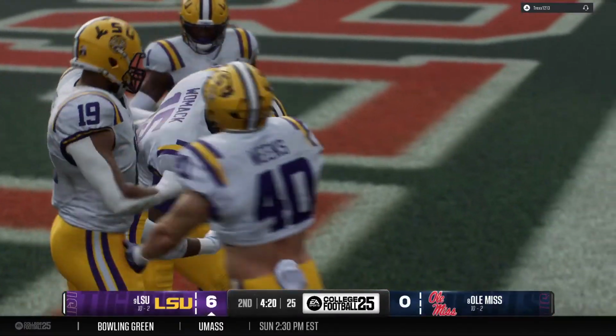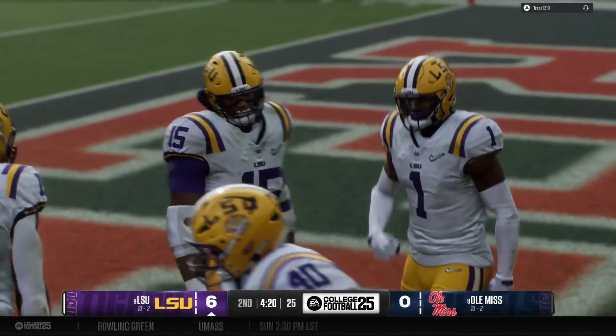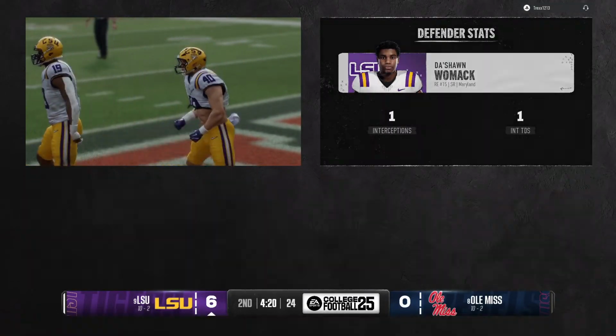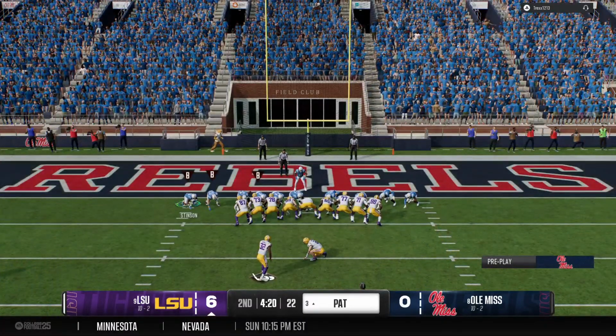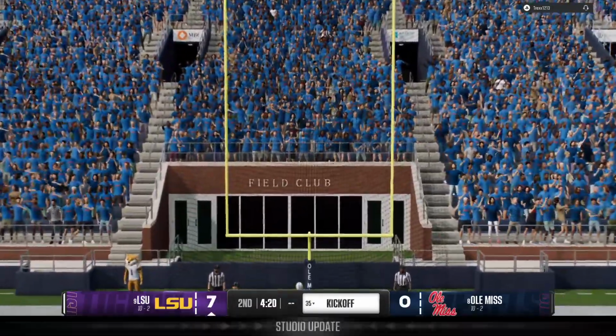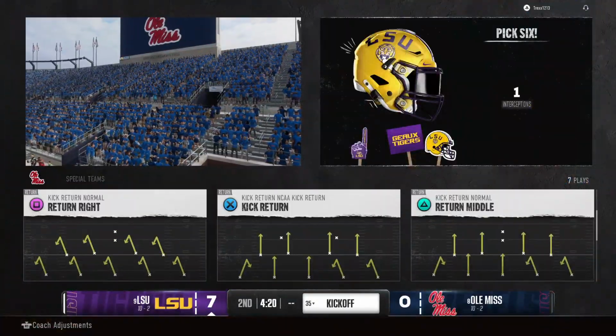Just a tough spot to be as a quarterback. He feels the pressure. He wants to get rid of the ball, but you can see what can happen when the pressure gets to that quarterback right in his face. The ball is up in the air. The defense is able to come down with it, not only for an interception, but they get a touchdown themselves. PAT makes it 7-0.